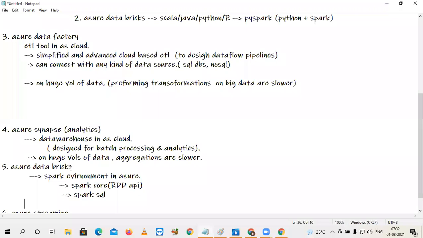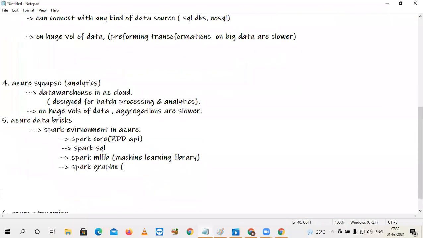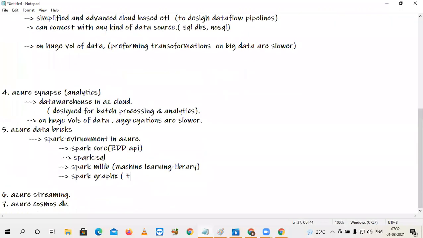If data is not structured, you have to write the code completely in Spark Core. And next, in Spark, we have MLlib also, the machine learning library. And one more product here, Spark GraphX, which is used to process graph algorithms, to process graph data.